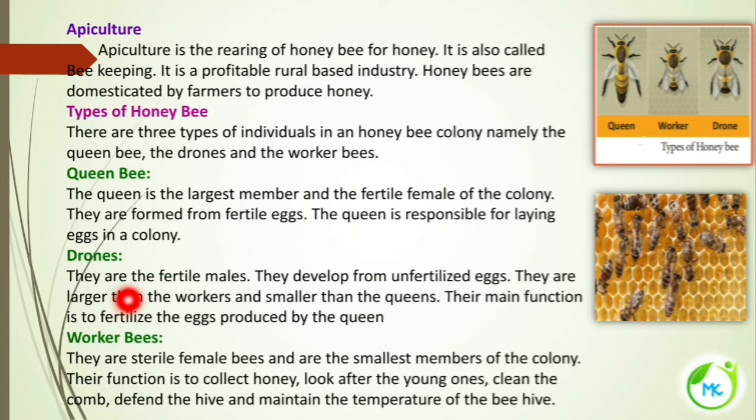Next are drones. Drones are fertile males, and they develop from unfertilized eggs. They are larger than the workers, and at the same time smaller than the queen, and their main function is to fertilize the eggs produced by the queen. Only the fertilization process is done by the drone bee. Next is the worker bee. They are sterile female bees. These female bees are the smallest members of the colony, and their function is to collect food, look after the young ones, clean the comb, defend the hive, and maintain the temperature of the beehive.